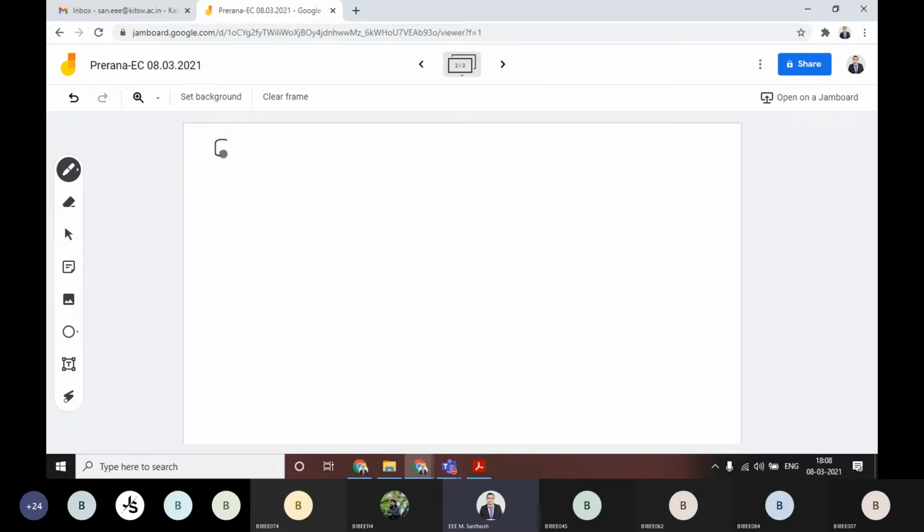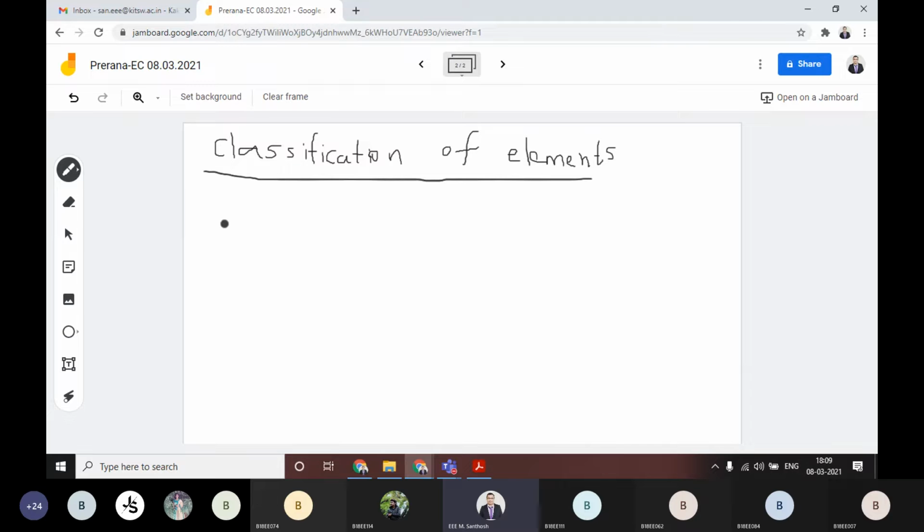First, we will have the classification of elements. All the elements are classified into mainly 4 types. We will discuss in detail what the types are in this particular class.